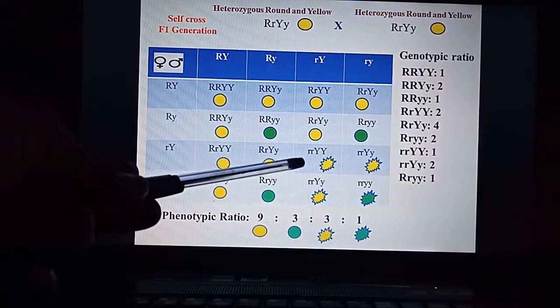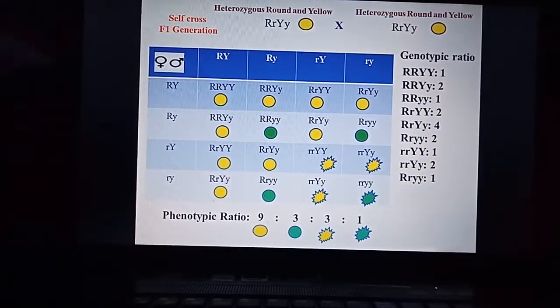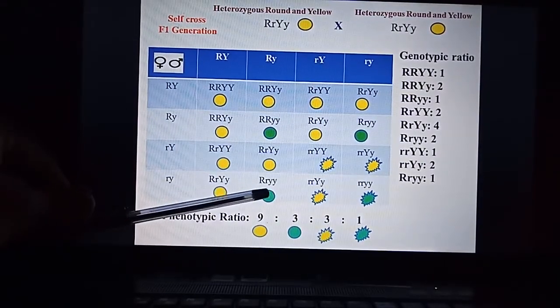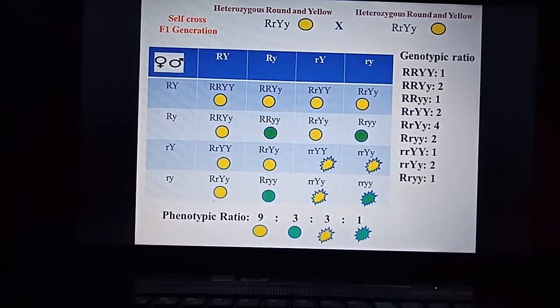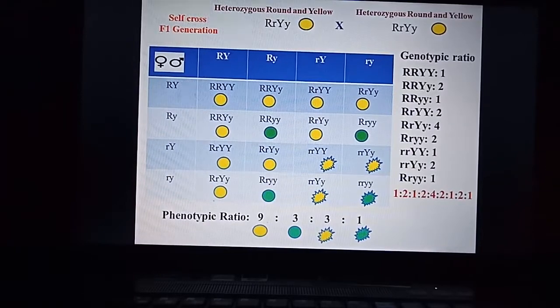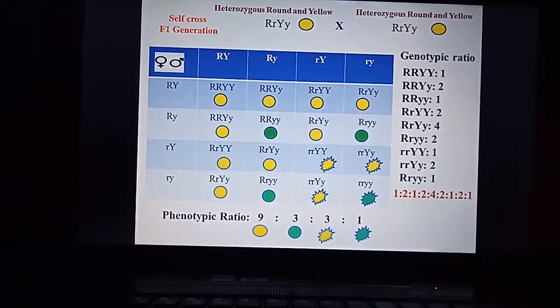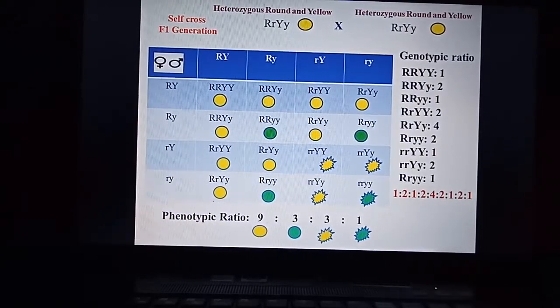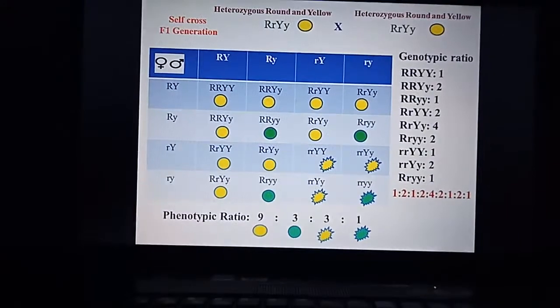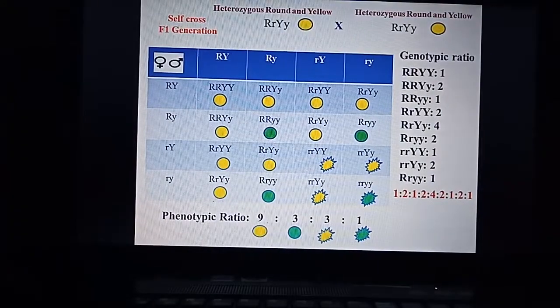So that is over here, capital R, small y. Sorry. Oh, sorry. So the last genotype, I will just make a correction over here.